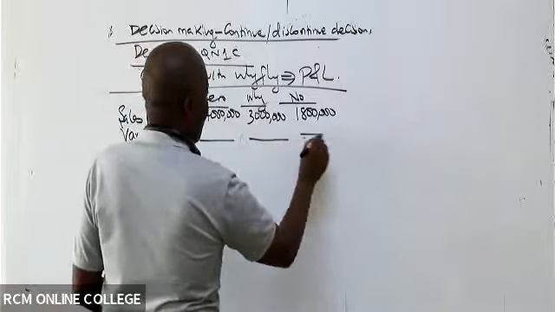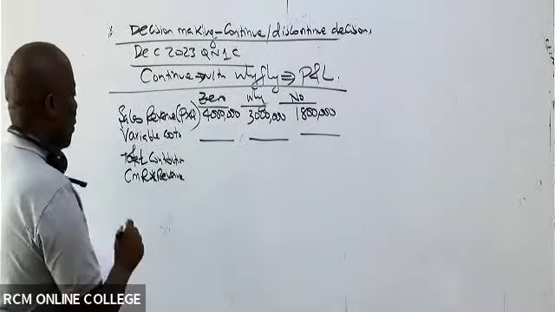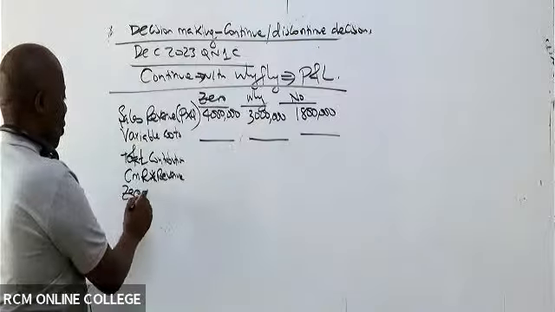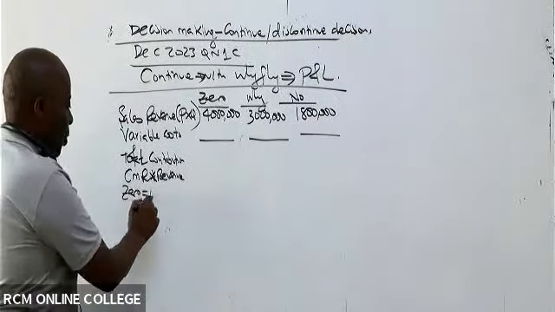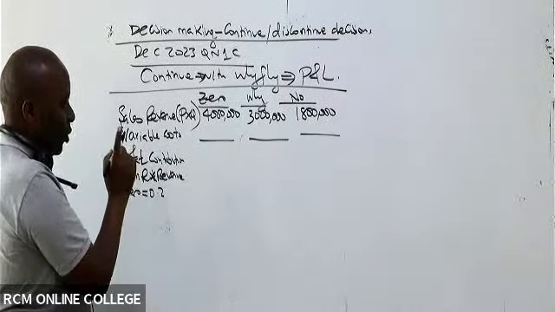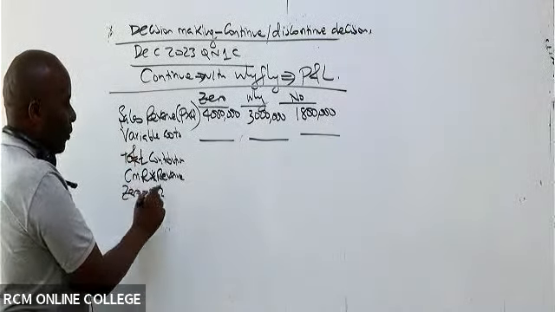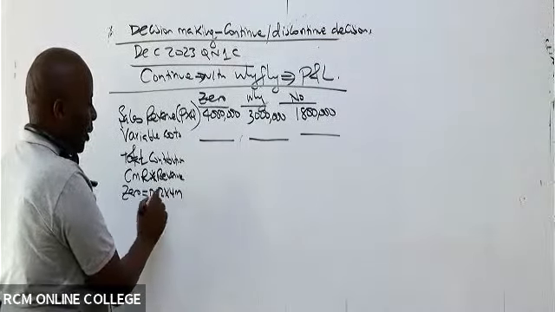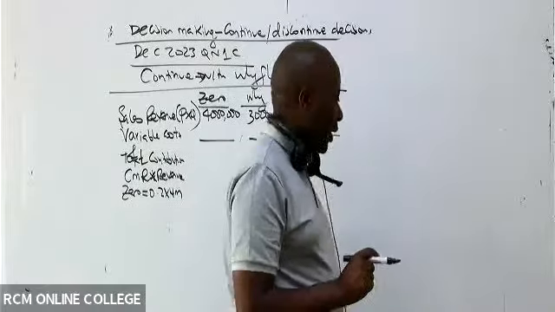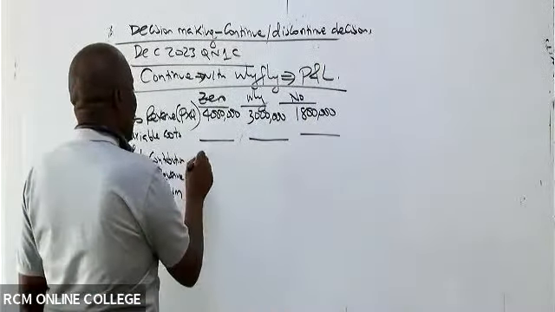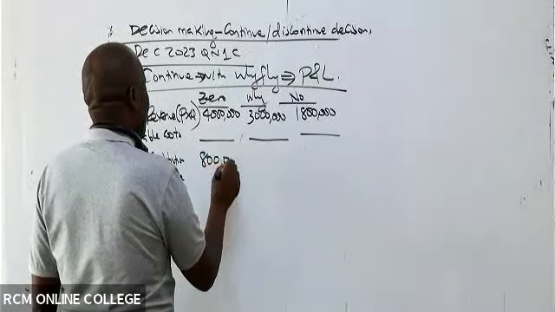Like now for zero, the CMR is 0.2. 0.2 times its revenue. What is the revenue of zero? 4 million. So 0.2 times 4 million gives me 800,000, isn't it? So can you kindly give me the total contribution for all the three products?